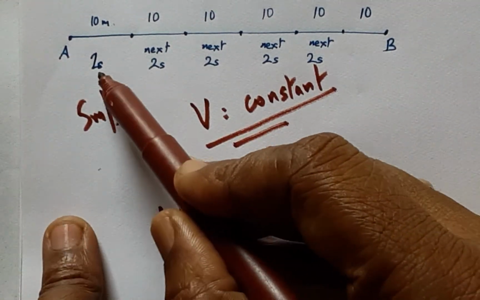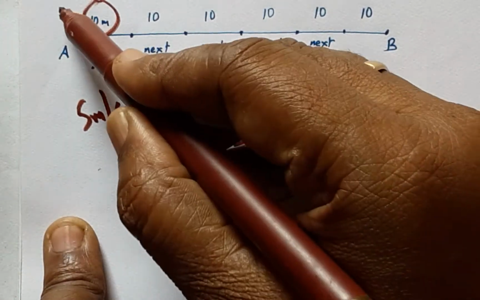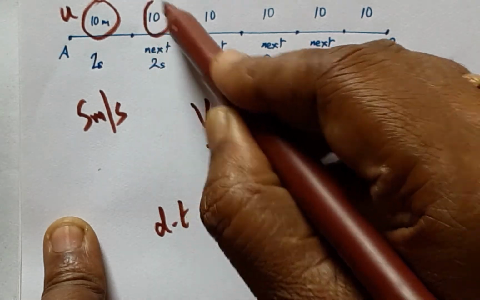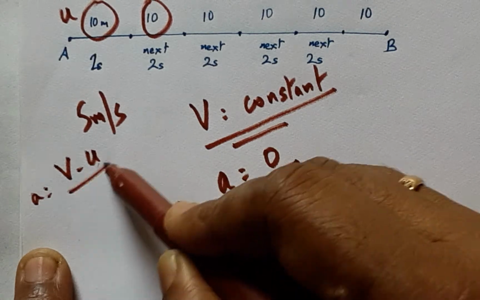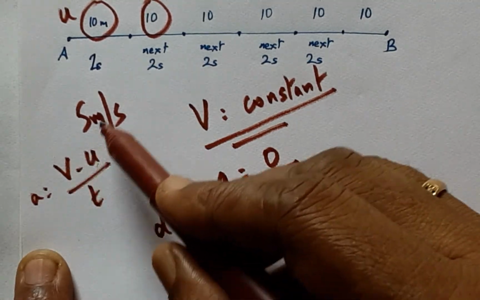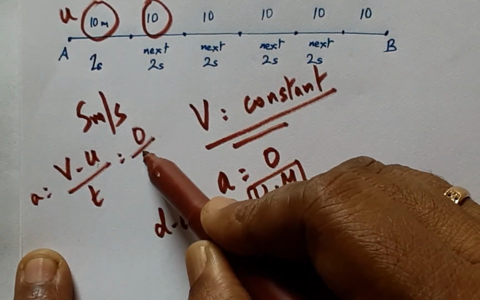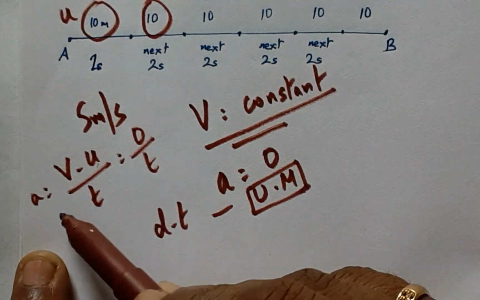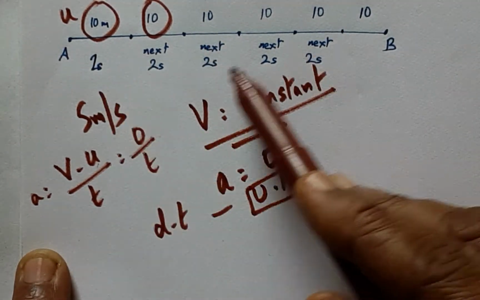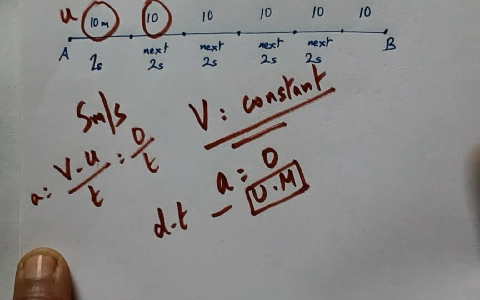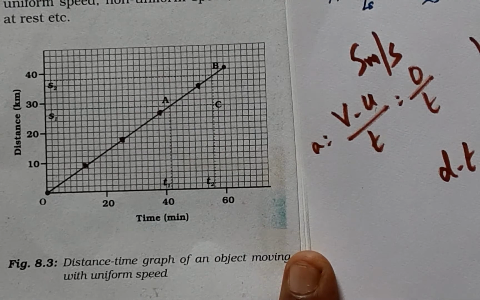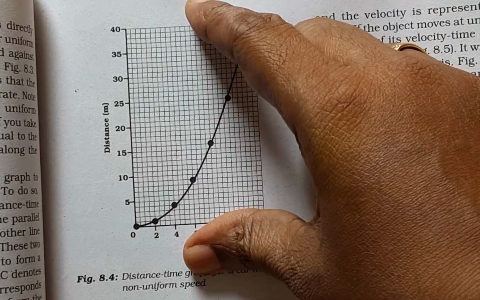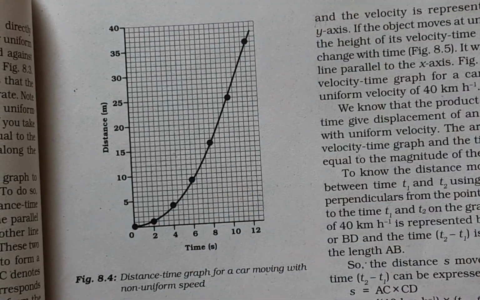As you can see, if I take this as initial velocity u and this is my final velocity, acceleration by definition is change of velocity with time, and 10 minus 10 is 0 irrespective of the time. Therefore acceleration is 0 when the velocity is constant, and you have to absolutely remember this point that a is 0 for this graph.